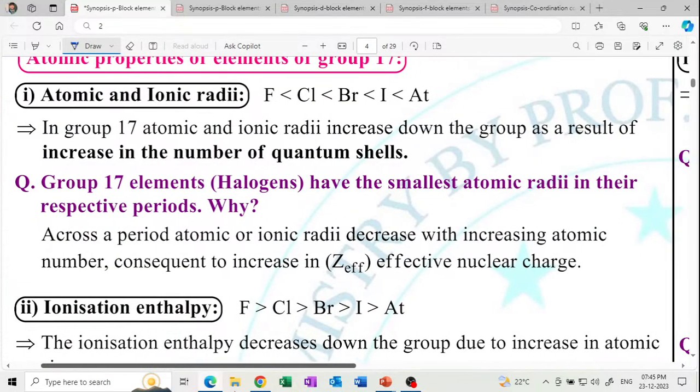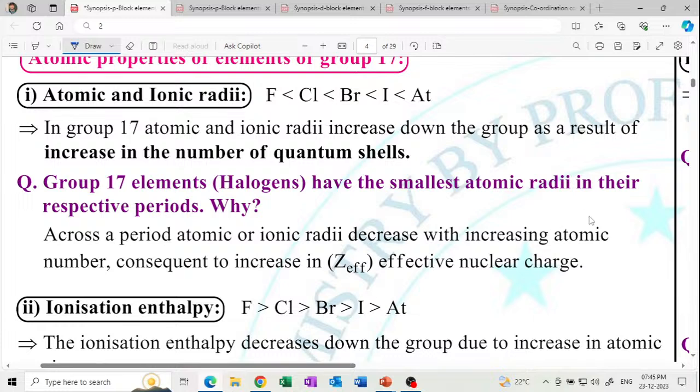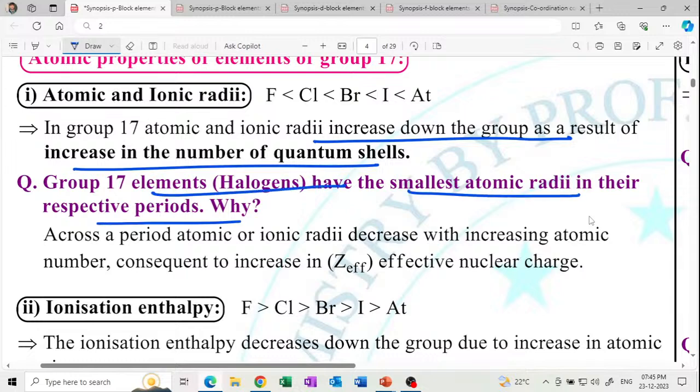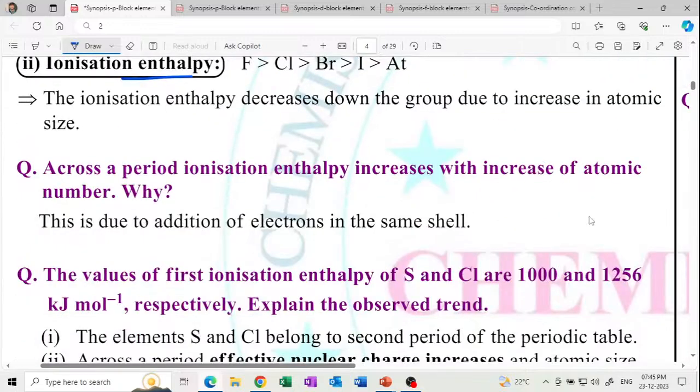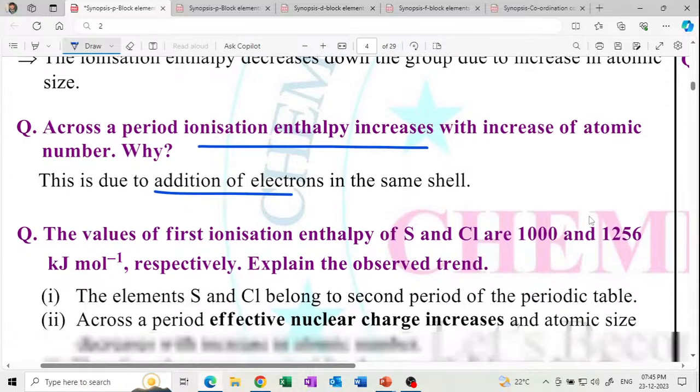Next, atomic and ionic radii. Atomic and ionic radii increase down the group. Get it? This results from the increasing number of quantum shells in the elements of group 17. They have the smallest atomic radii in their respective periods. Why? Because of the increase in effective nuclear charge. Ionization enthalpy: fluorine, chlorine, bromine, iodine. Across the period, ionization enthalpy increases. Get it? Why? Because of the addition of a new shell.